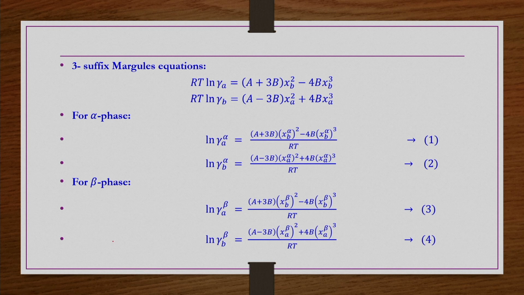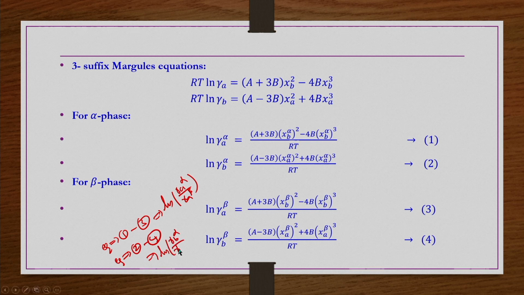Now, if you do equation number 1 minus 3 and then equation number 2 minus 4, then you will have ln of γ_A^α by γ_A^β, and here ln of γ_B^α by γ_B^β. So, these values are related to their mole fractions, right.